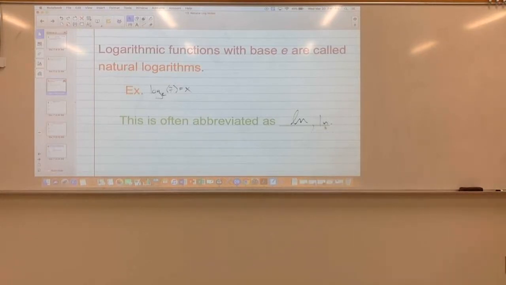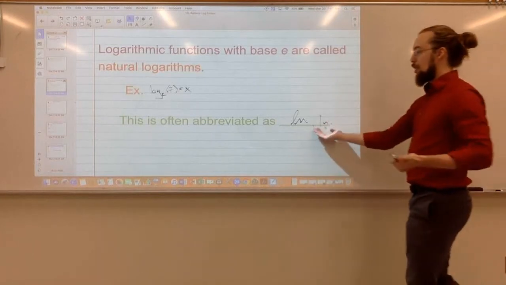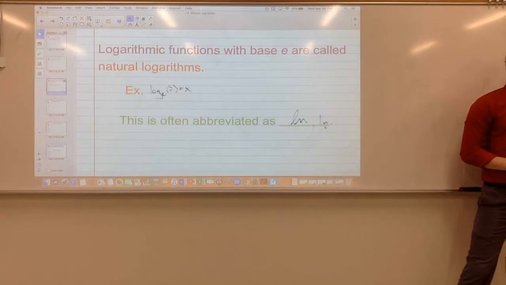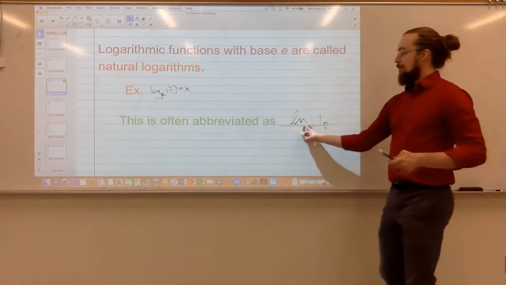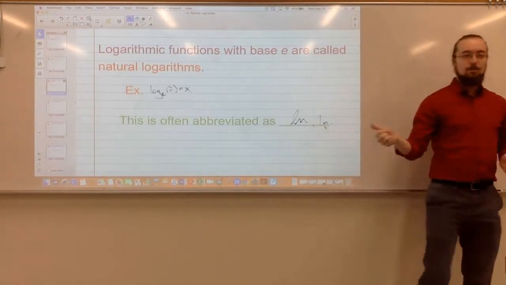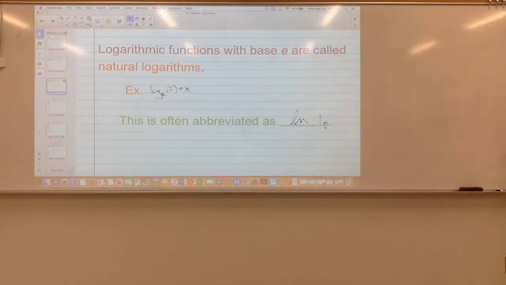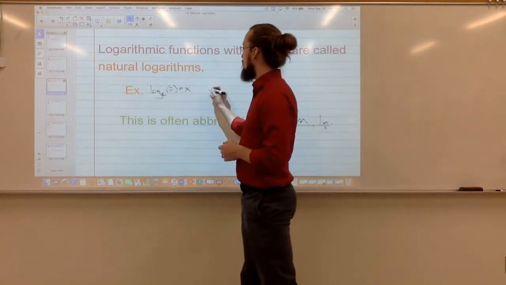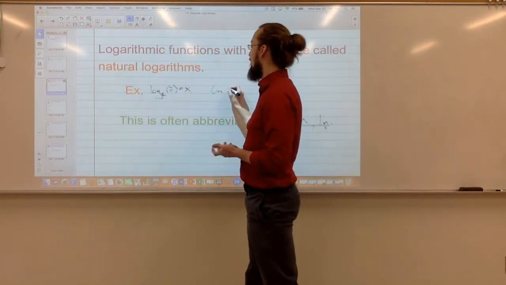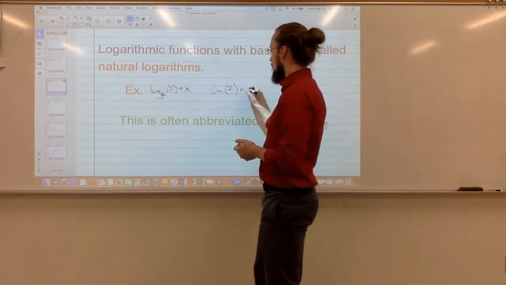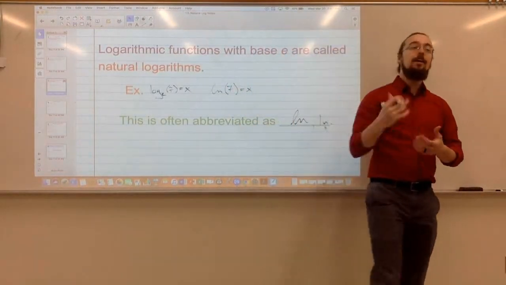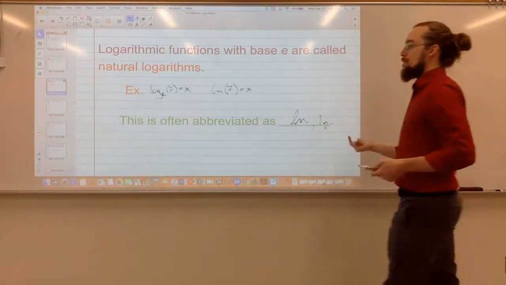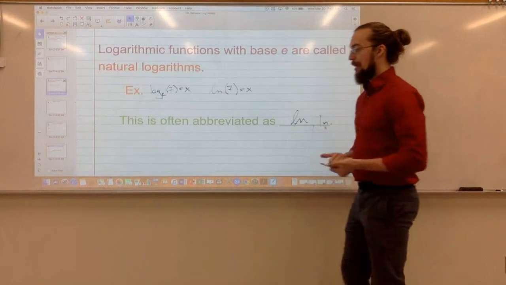Instead of natural log, I believe it's French where they derived that from. So instead of natural log, it's log natural. So ln is the abbreviation that you'll usually see. Instead of log base e, what you're going to usually see is ln of 7 equals x. And when you see ln, that means log base e.